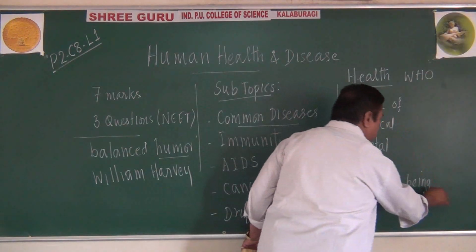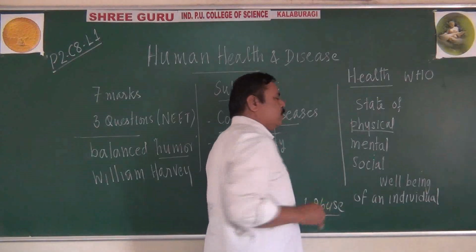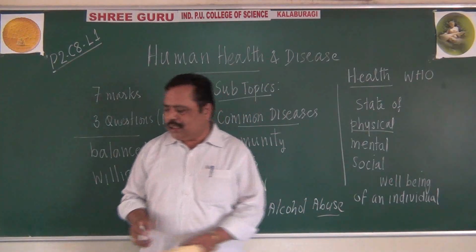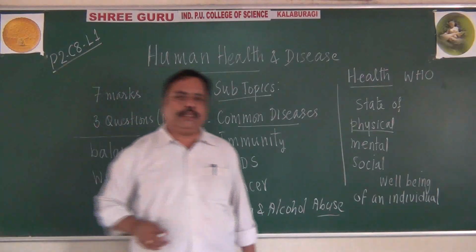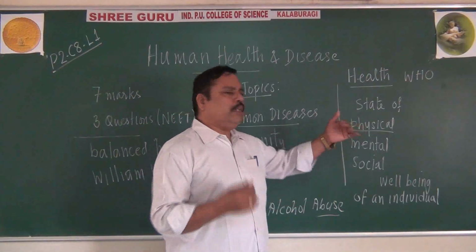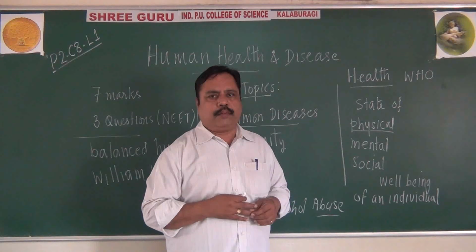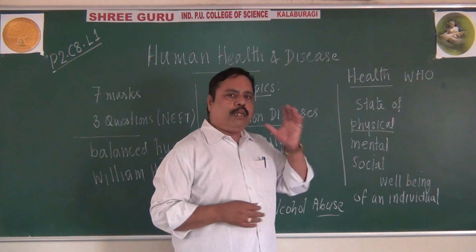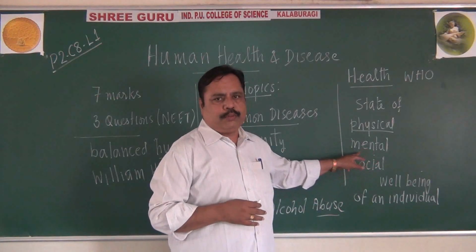Remember, the word physical health generally refers to the absence of diseases. Generally we think that it is the absence of disease. Of course, that is not only the physical fitness. Not only the absence of disease, it may also be the mental well-being of an individual.